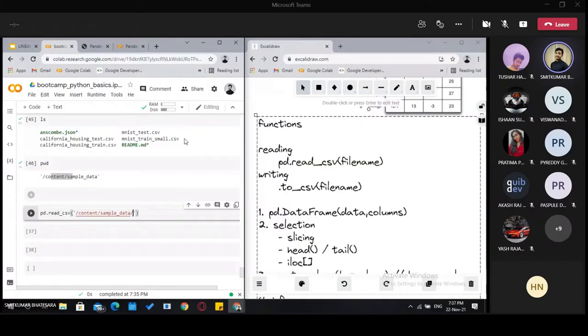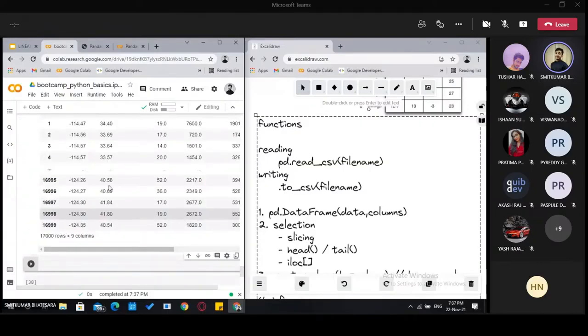California housing, we will use train. california_housing_train.csv. So what pandas will do is look for this path and grab this file, california_housing_train.csv. Okay, so let's see. It will show us what the file is containing.